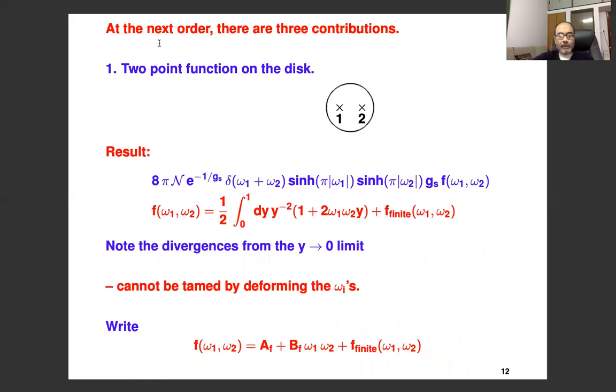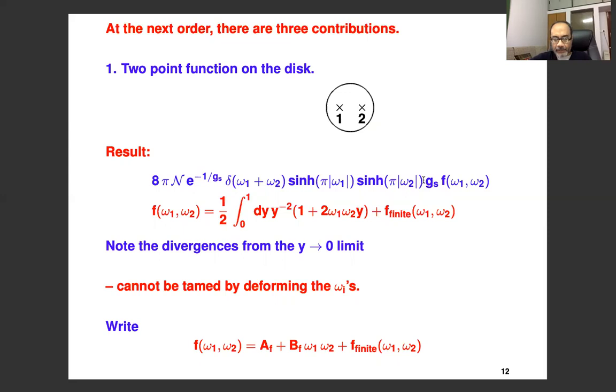Yeah. So at the next order, that means at order g string, there will be three separate contributions. One is the two-point function on the disk, that's here. So this is the expression for the two-point function on the disk. And you get the important point here: one disk gives you 1 over g string, and two vertex operators each carry a factor of g string. So this contribution is actually of order g string.